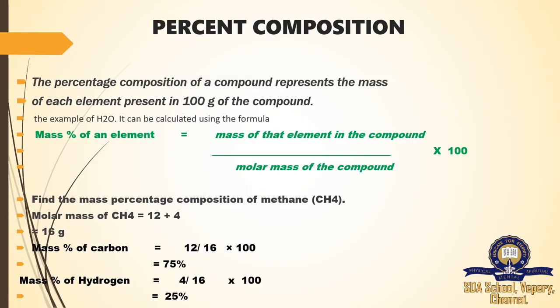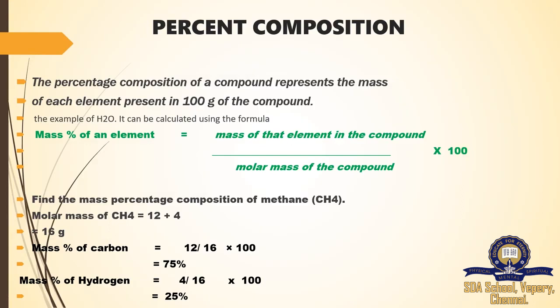Here we have two different elements. One is carbon. Another one is hydrogen. First we are going to find out the mass percentage of carbon. Total mass is 16 grams. So the formula is mass of the element in the compound divided by molar mass of the compound. Here mass of the element, only carbon, is 12 and then total mass is 16. So 12 by 16 into 100. So we are getting 75% of carbon in this composition.